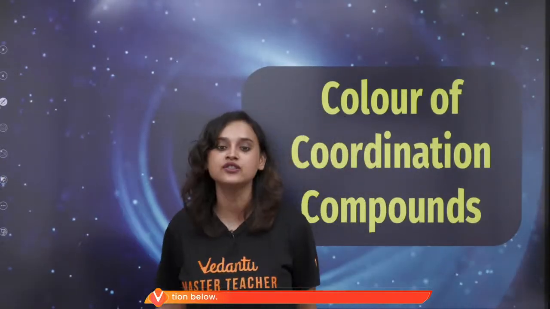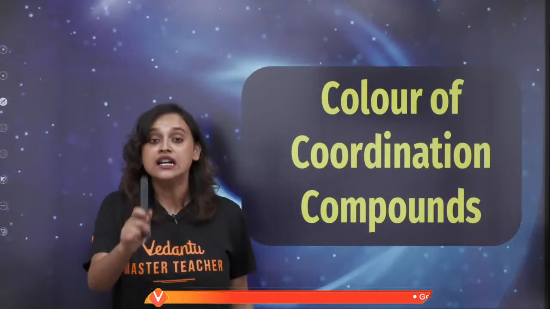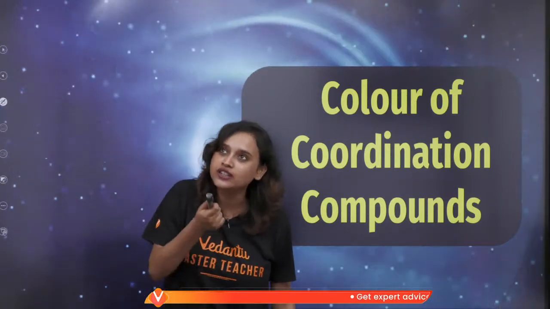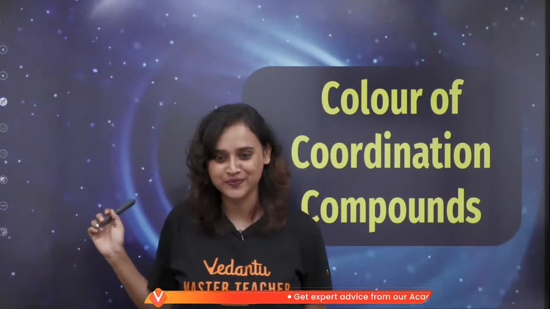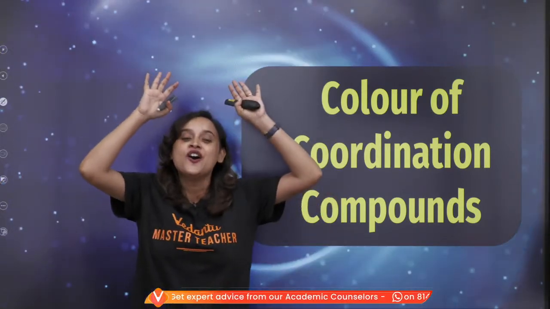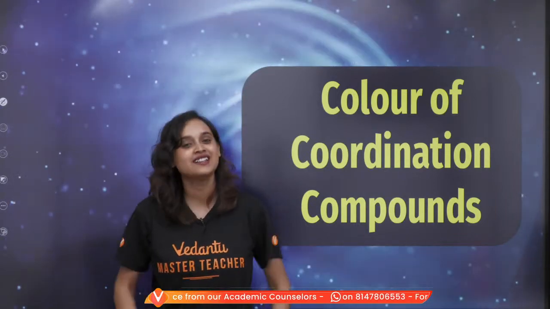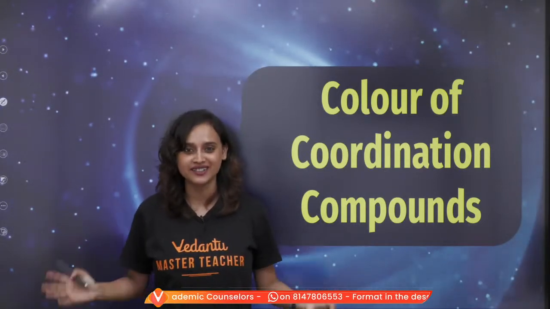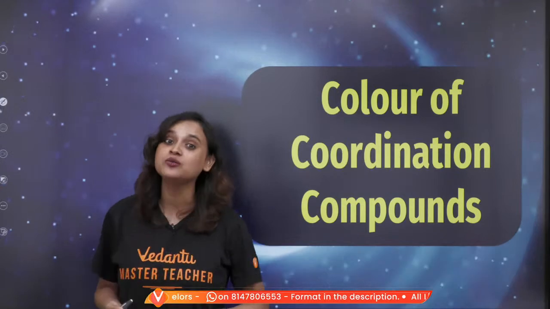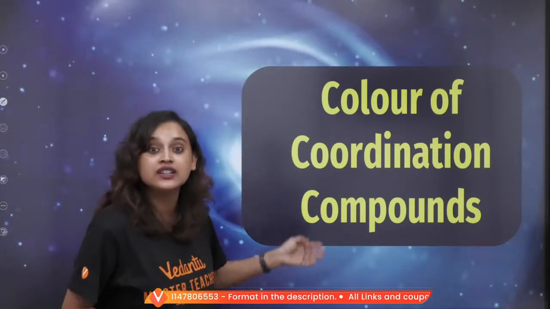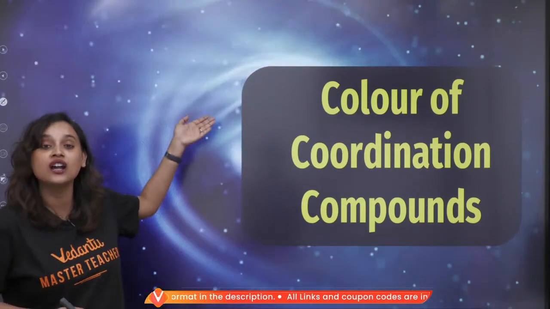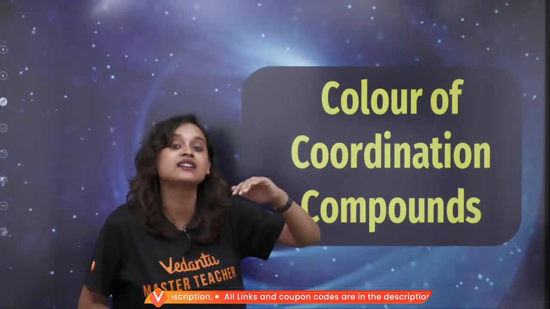But before isomerism, we also have to do color of coordination compounds. Now, tell me something. Was valence bond theory able to explain this? No. Valence bond theory absolutely failed in explaining this. It just couldn't, right? And that's why we needed a newer theory, which is why we have the crystal field theory. So, color of coordination compounds, let's understand this.